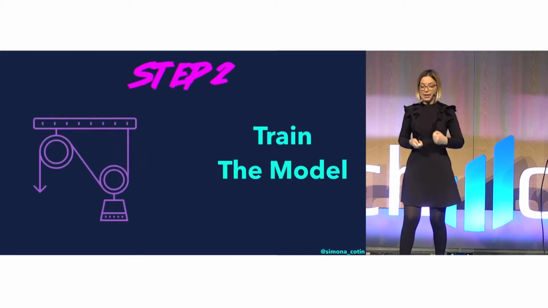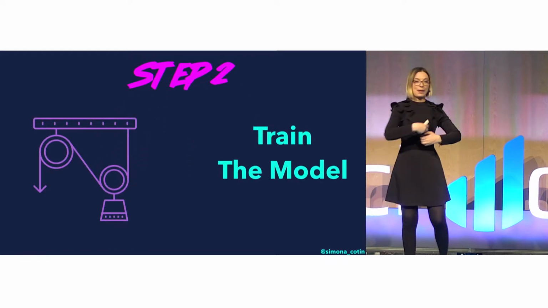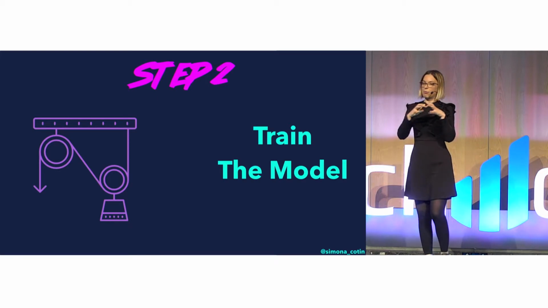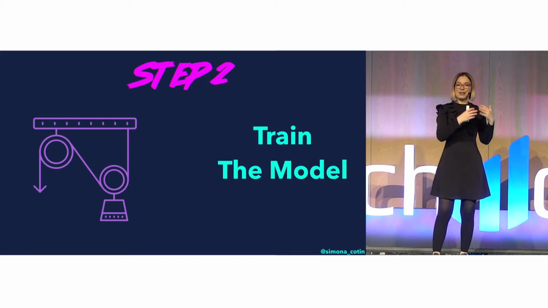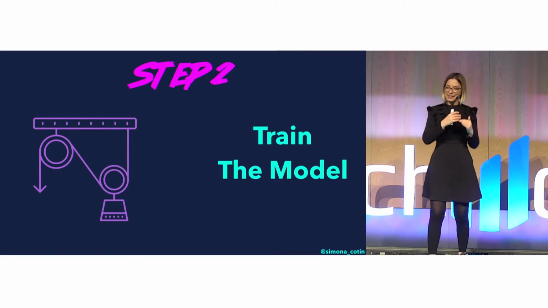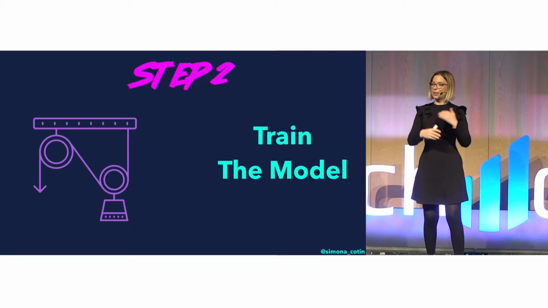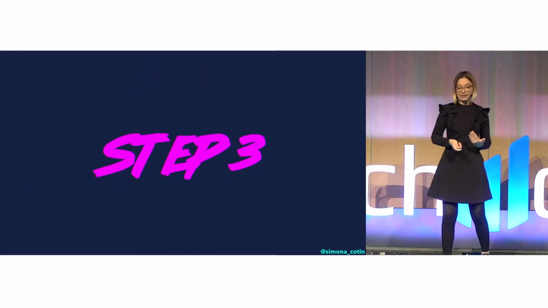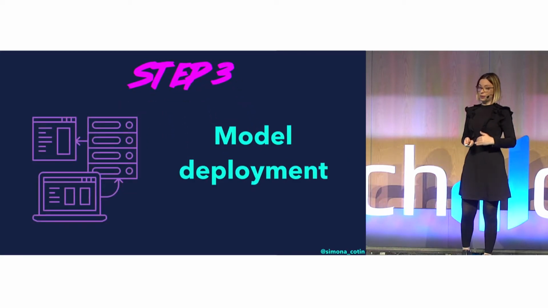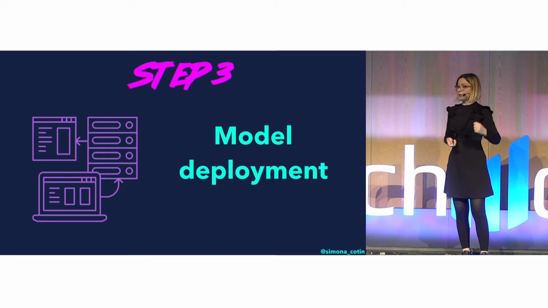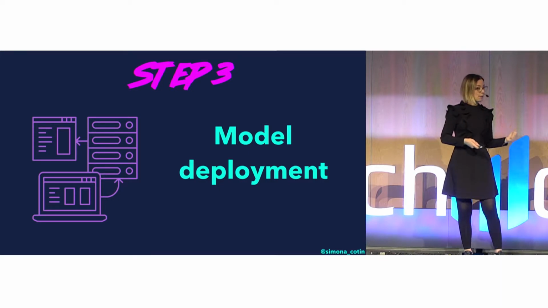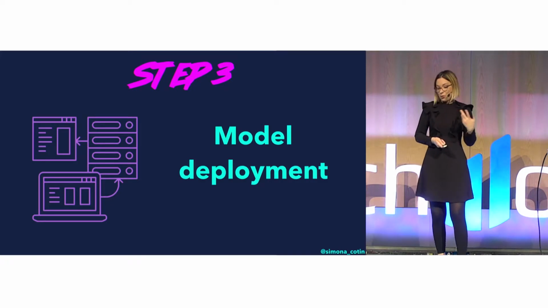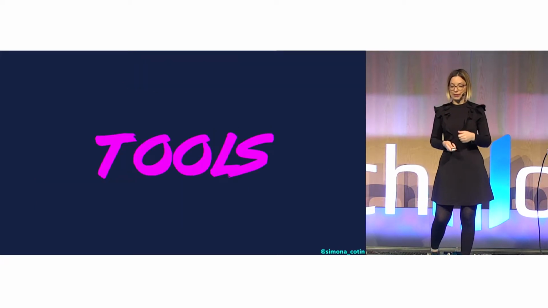The second step is training the model. So after a few iterations, I'm looking at the results of my data and my model, and then I'm iterating over that, redefining pictures and re-tagging them. And finally, when I'm happy with all the results there, I'm going to deploy my model so that it can be used in web applications or in mobile applications, whichever medium suits best.